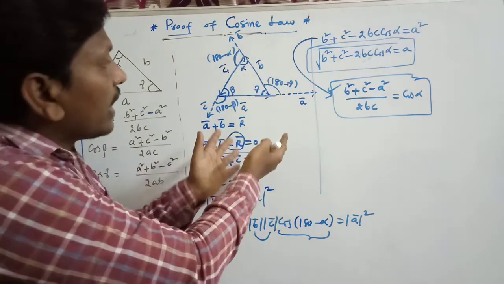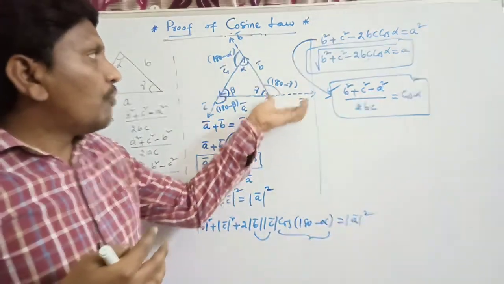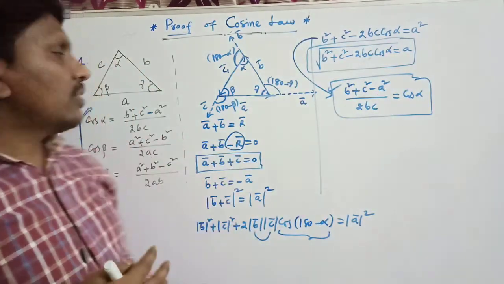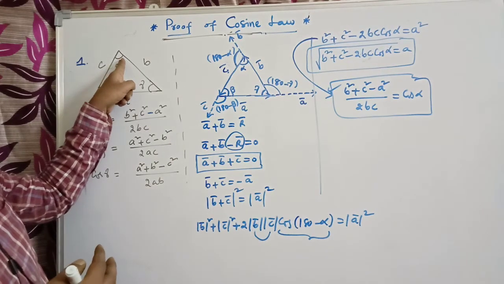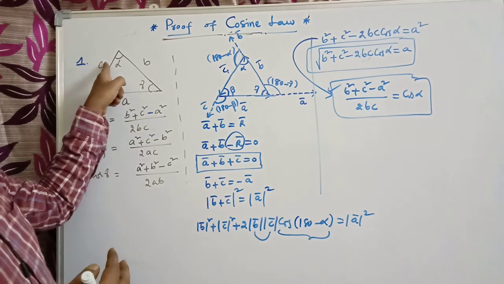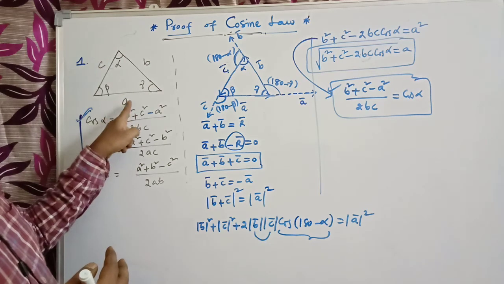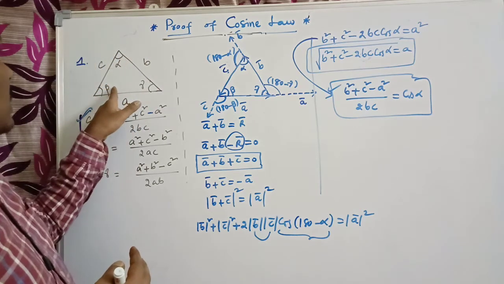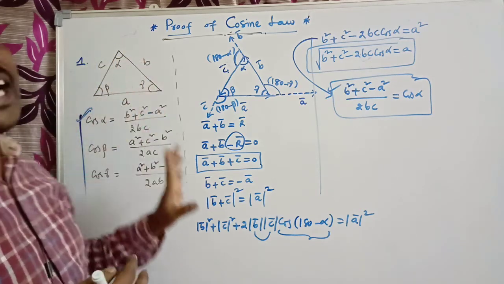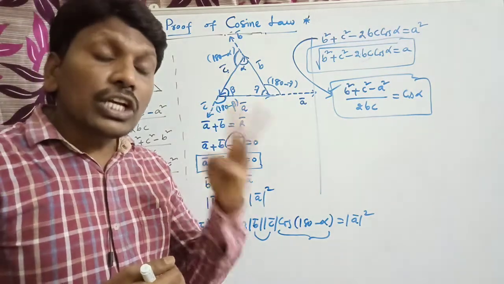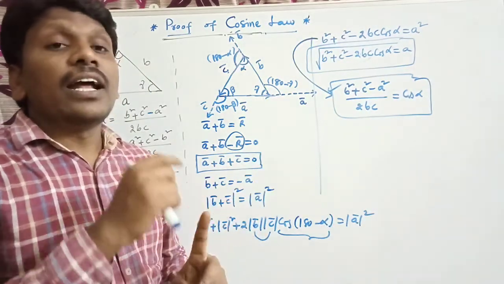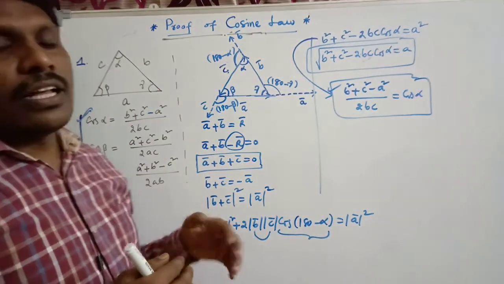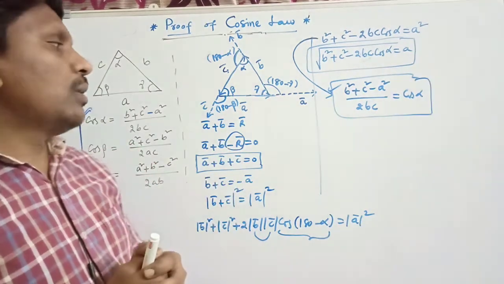Here we have taken the addition of the vectors. From the vectors we have proven the expression for cos alpha. This is the angle. If you know the three sides b, c and a, we can find this angle. If you know the three sides of the triangle, we can find an angle. This is how we can use it in solving problems.